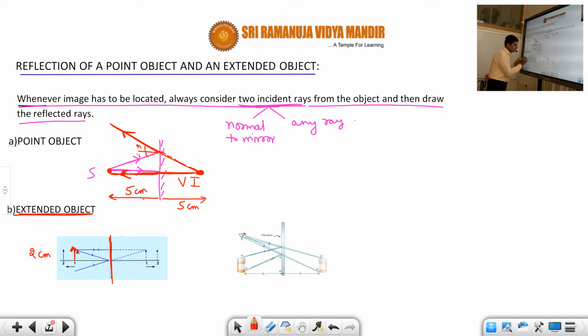So now, suppose we take the tip of this object. Let us say this is the top point. Now from here we should draw two rays: one ray normal to the mirror, another ray at some angle.